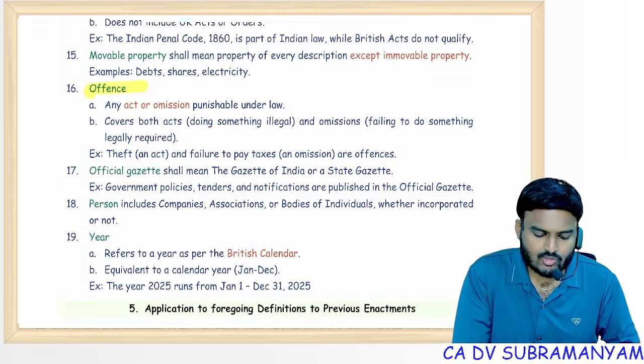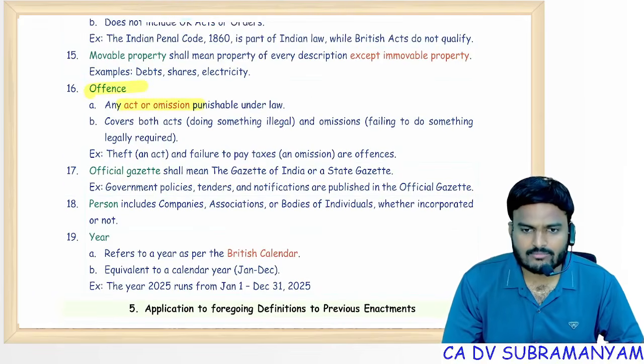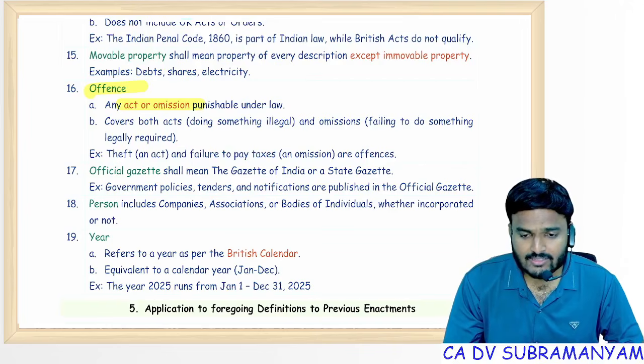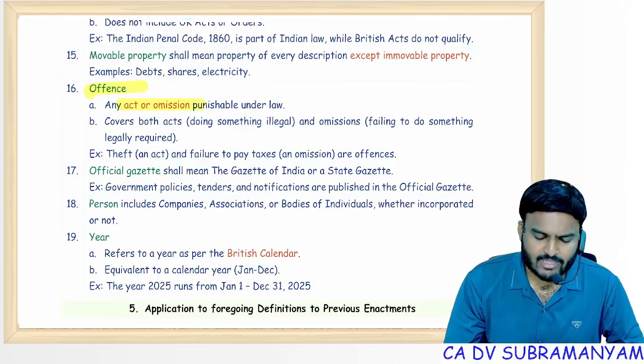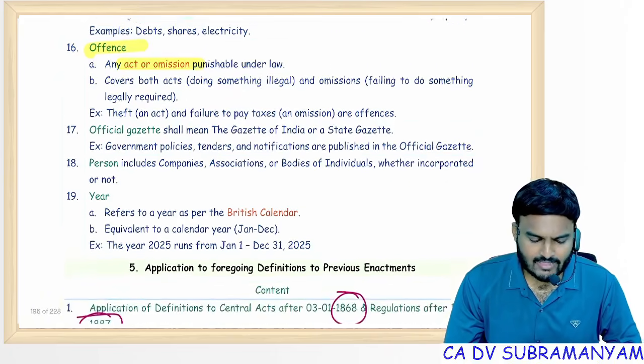Act under the General Clauses Act does not mean a negative thing. It's an activity. Act means activity. So omitting to do legal things that you are bound to do, or doing things which are forbidden by the Indian Penal Code, we call it an act, an offense.